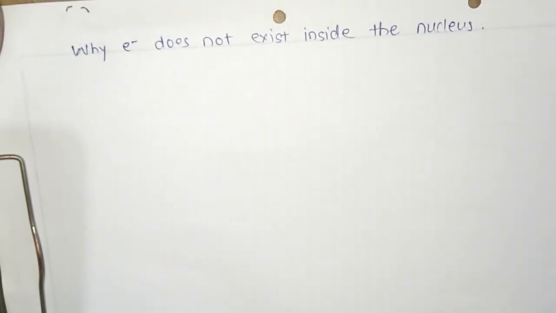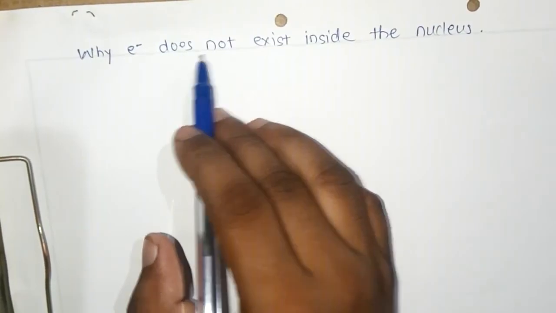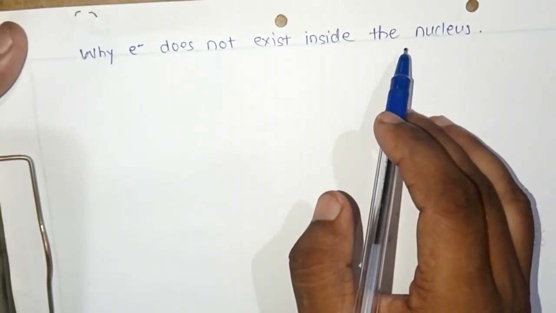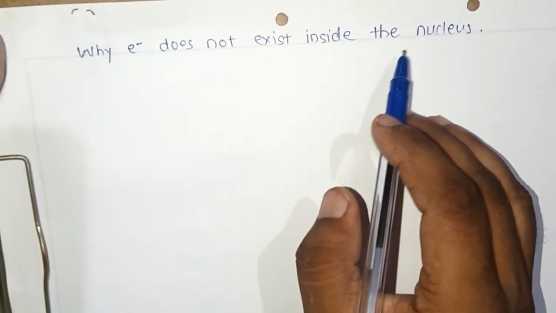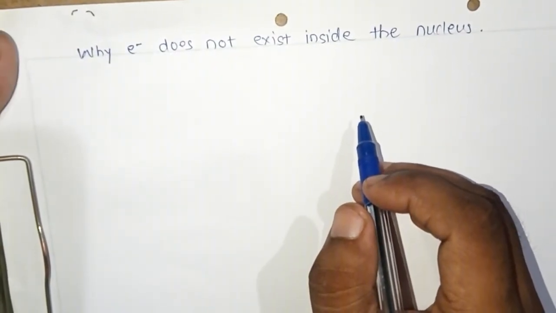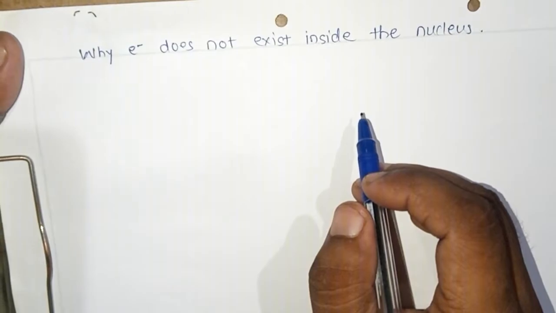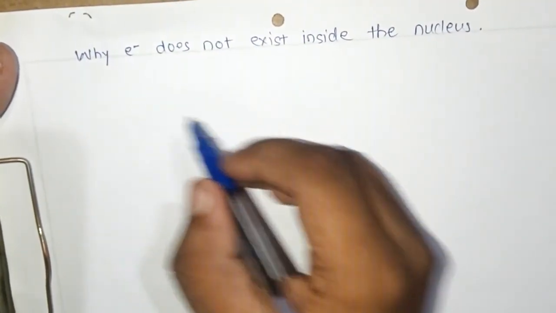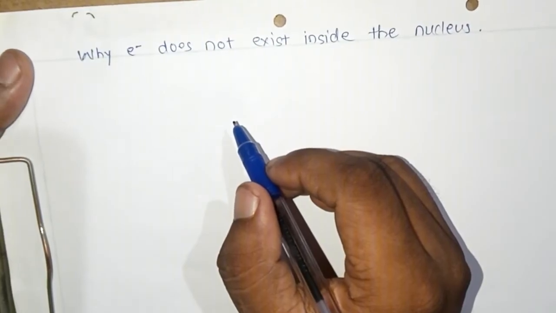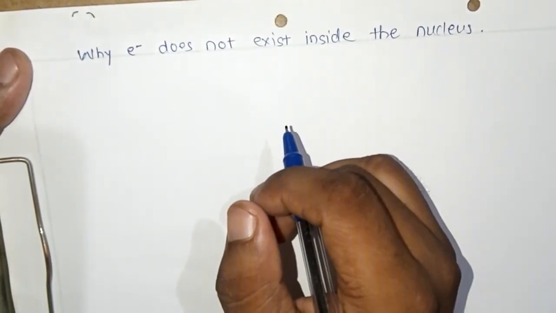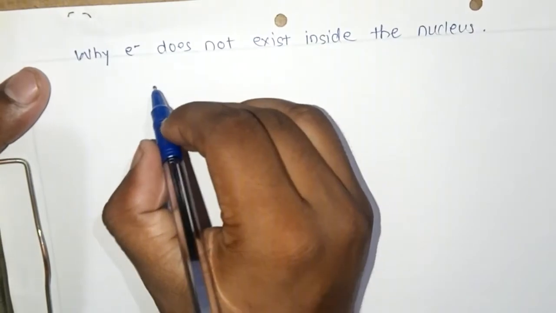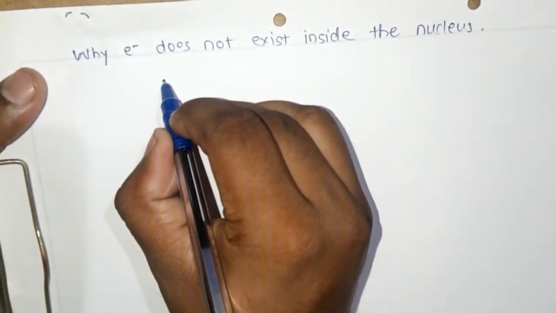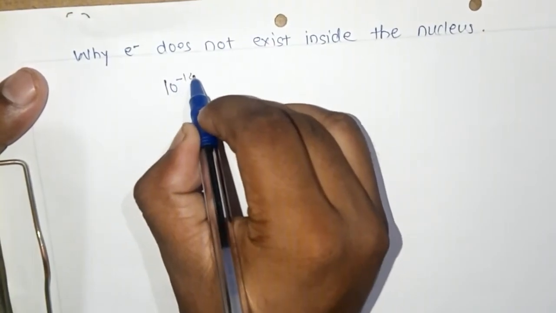Now one question is there: why does the electron not exist inside the nucleus? For that, see the reason. Suppose the electron is present inside the nucleus. So in that case, the de Broglie wavelength should be nearly equal to the order of the nucleus diameter. That is, this is equal to 10 power minus 14 meter.